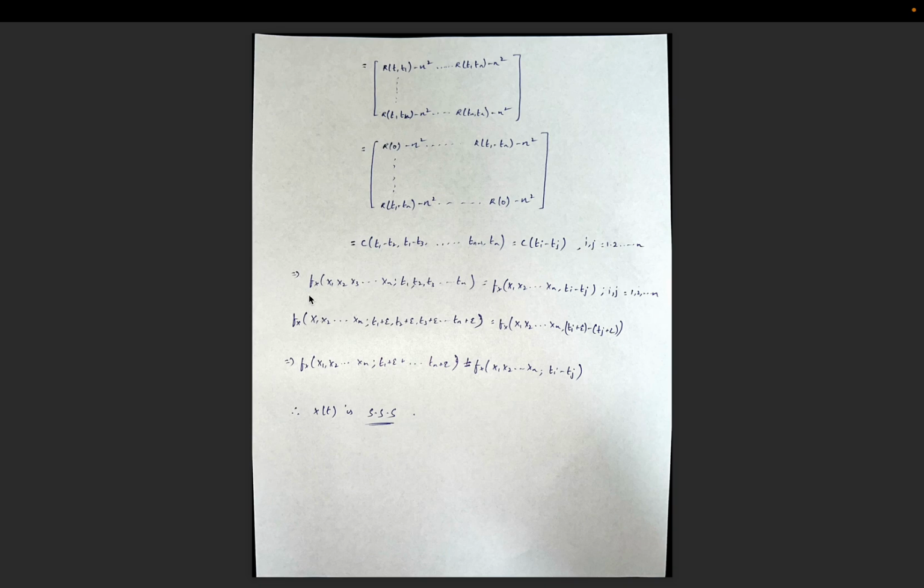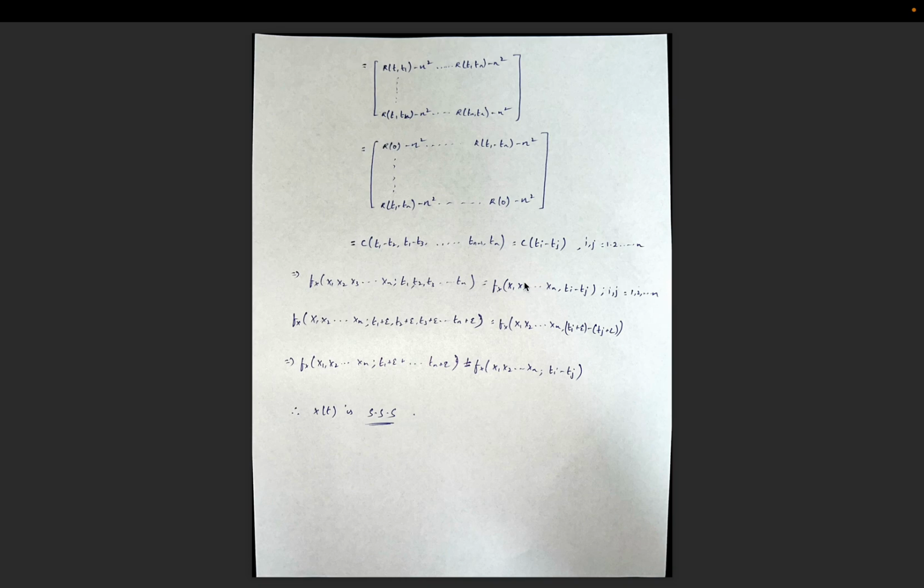And we can write the probability density function f_x of x1, x2, x3, and so on xn, at t1, t2, t3, and so on tn, as the probability density function f_x of x1, x2, and so on xn, depending on ti minus tj for all i, j belonging to 1 to n.